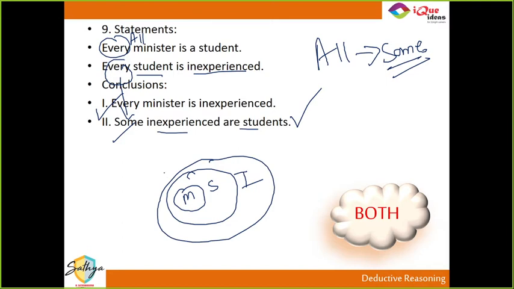So I'm just asking, where are inexperienced given? Here. Did you get that? Did everybody get this one now? So I am no specific inexperienced. What do you mean by that? What do you mean by no specific inexperienced? It says all ministers are students and all students are inexperienced. So all ministers are inexperienced. What do you mean by specific inexperienced?